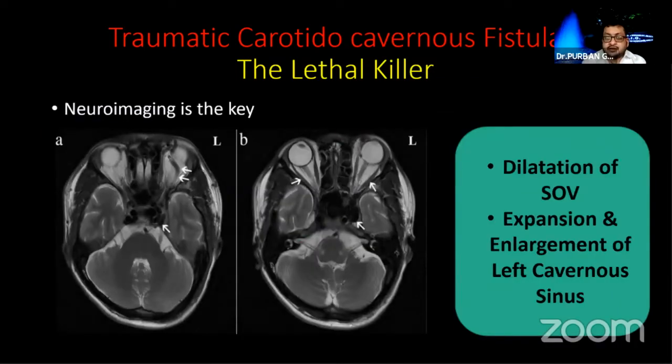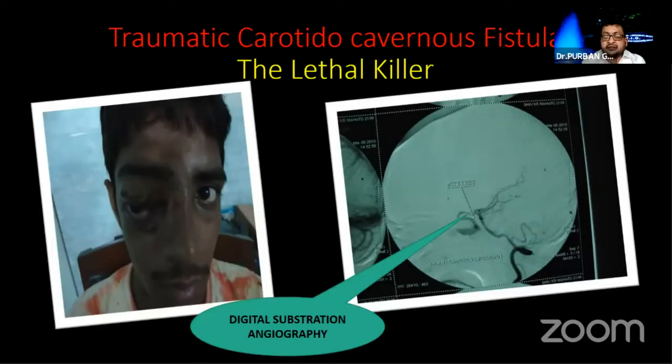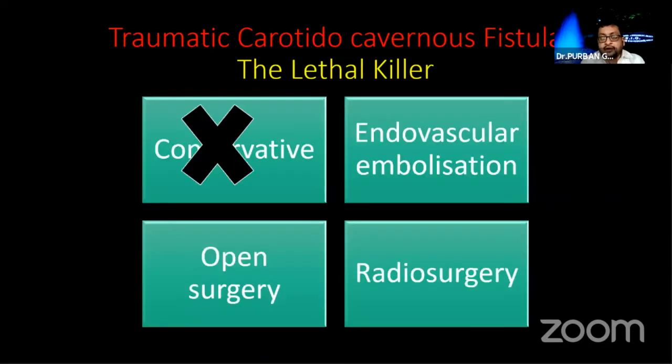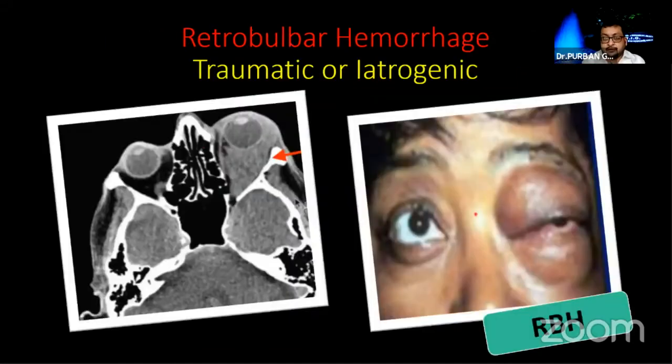In MRI, you will see dilatation of veins, enlargement of the surrounding vascular structures, and dilatation of the cavernous sinus due to the high flow of blood. But the most important thing, as in this case, is digital subtraction angiography. I would like to emphasize that DSA is not only helpful in confirming the diagnosis but also in planning. The most important treatment is endovascular embolization, which is also effectively done through the DSA.